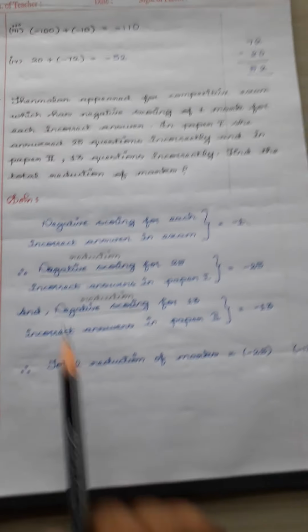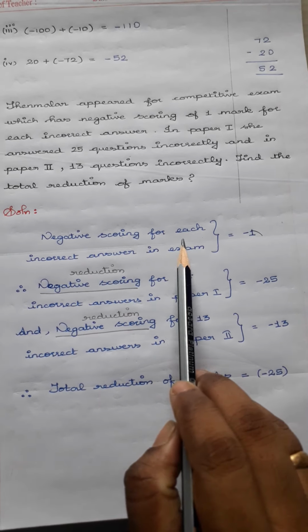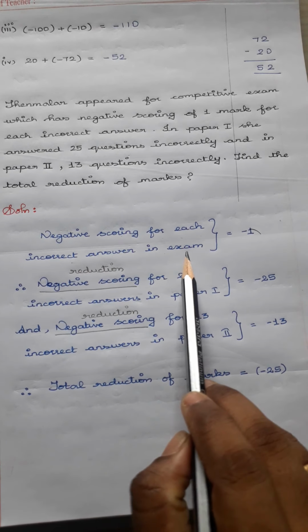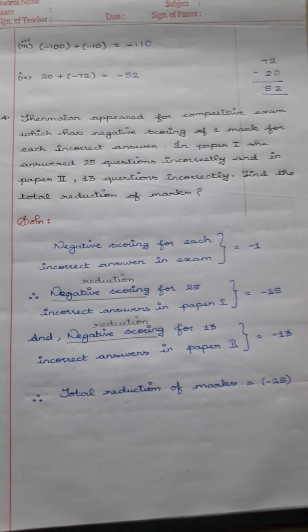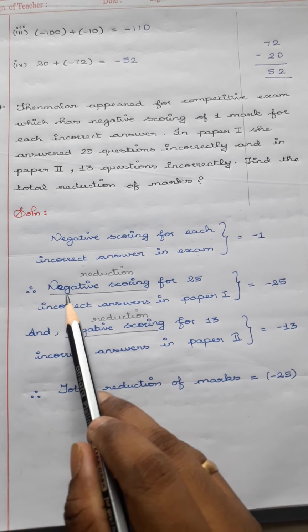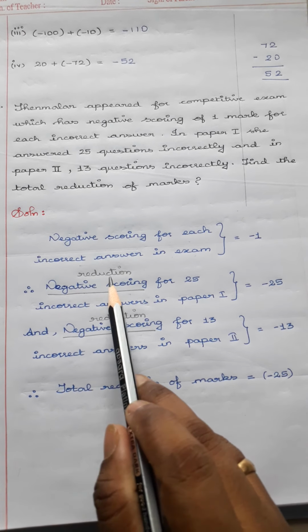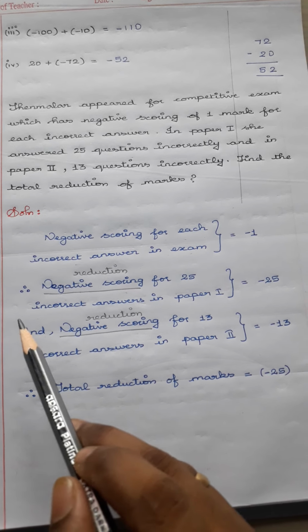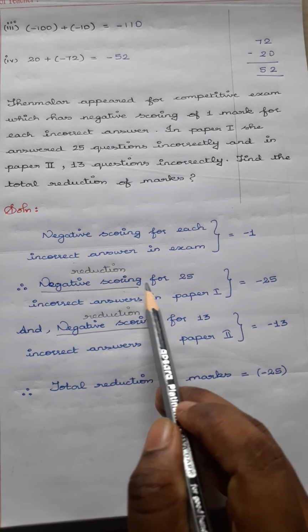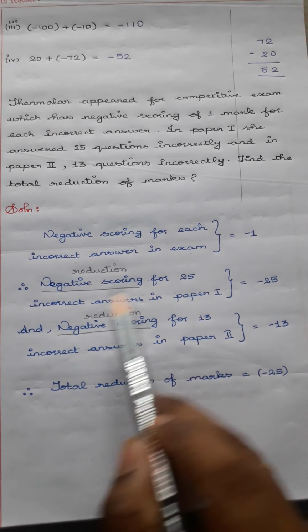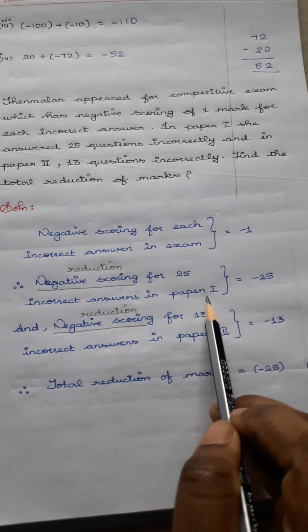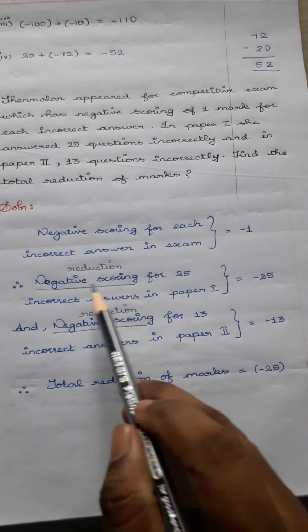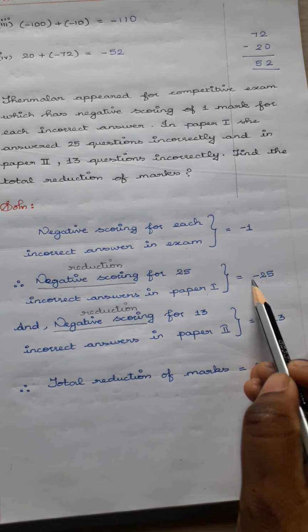Okay. So now negative scoring for each incorrect answer in the exam is minus 1. Negative scoring is nothing but reduction, that is the marks which she won't get from the total. Negative scoring for 25 incorrect answers in paper 1 is equal to 25. Since it is negative scoring, we are putting minus.